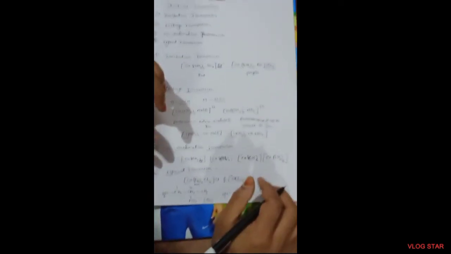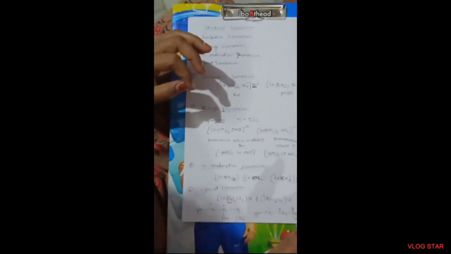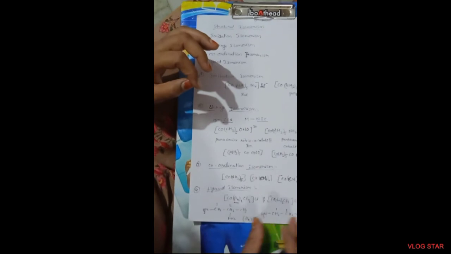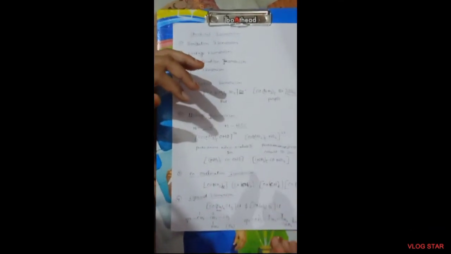Here in this ligand, what happens? There are two forms, pn and tn, which are neutral ligands. When the pn and tn ligands are associated into complexes, they give complexes that are isomers of each other.